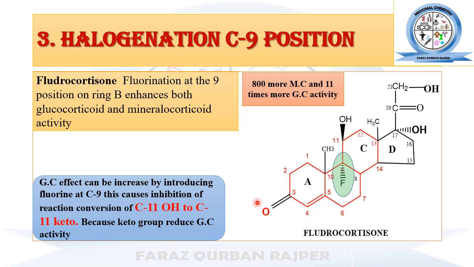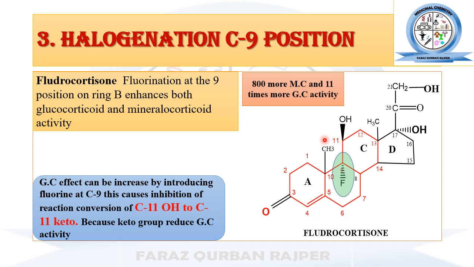So the reason behind the increase of glucocorticoid activity is that the presence of this halogen or fluorine at carbon number 9 causes the inhibition of metabolism or reconversion of hydrocortisone into cortisone, because we know that hydrocortisone and cortisone are interconvertible inside the body due to metabolic reactions.